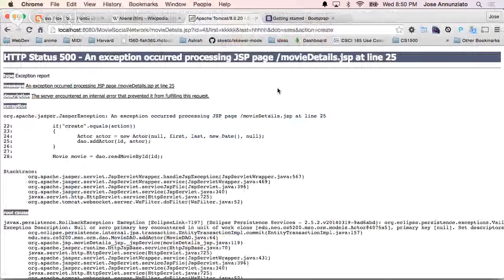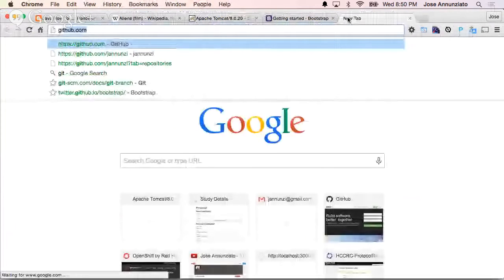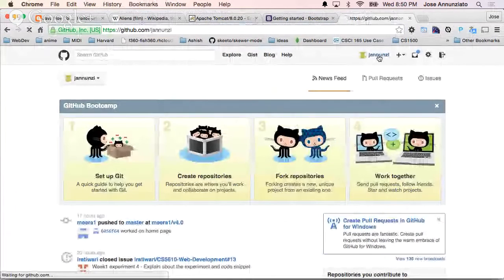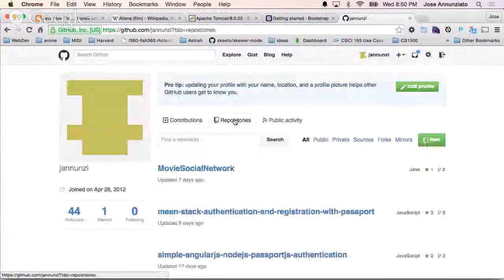Let me push this to GitHub before we leave. Let me create it here on GitHub. I'm going to create a new repository. Remember, for your projects, you need to submit your code in GitHub, right? And share with us the link to your repository. So I'm going to create a new one.